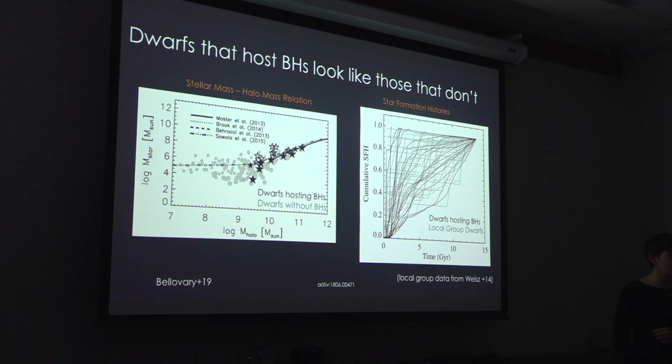And basically, all you can see here is a big mess of lines, which shows that there's a lot of variety in both the simulated star formation histories and the observed star formation histories, but there's no obvious difference between the two samples. So in terms of stellar populations, at least from the simulations that I have in hand, it's not obvious that there's a way to tell just by looking at the stars if there's a black hole in a galaxy versus whether there isn't.